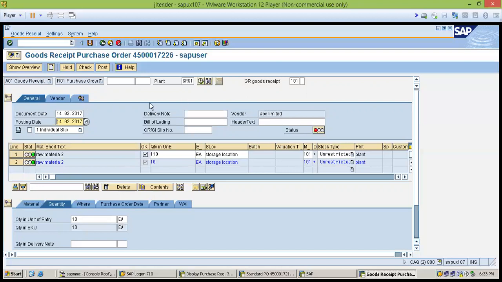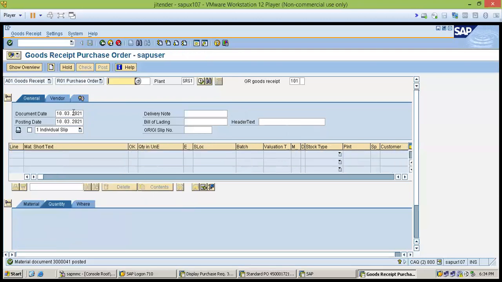Okay, sir. So as we post the GRN document, can the document date and posting date be different? Yes, they will be different. Document date is the vendor invoice date, and posting date is the date when we are posting this document into the ERP. It will not be the same, because the vendor created the invoice last month, so the document date would be the last month. The document date can be earlier, but the posting date should be the current date.